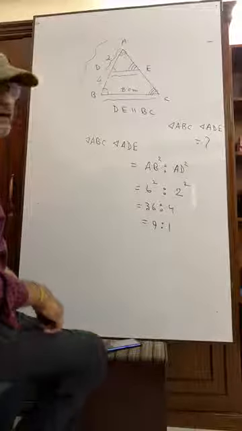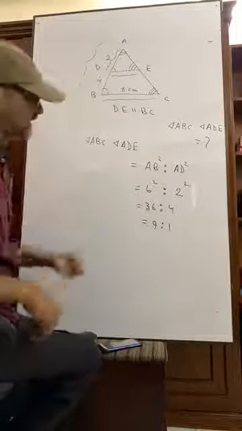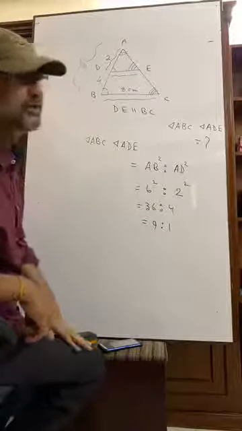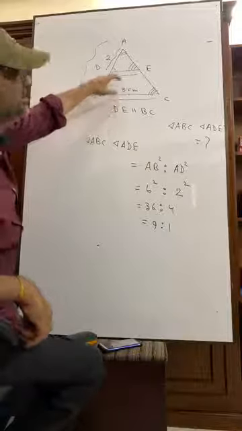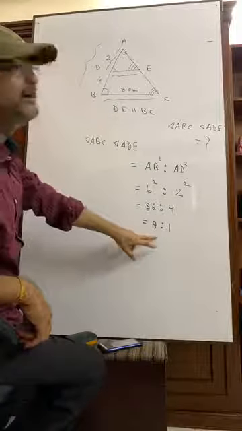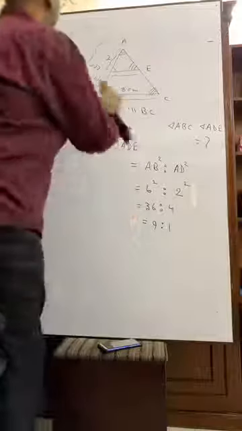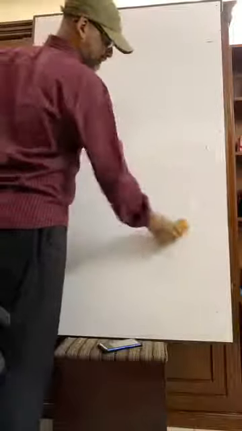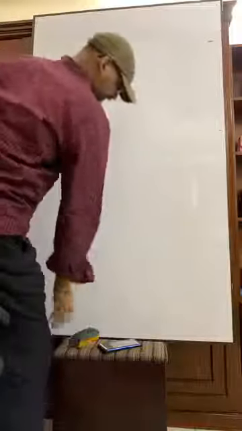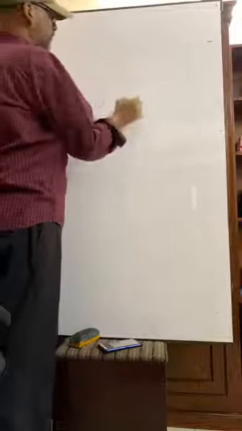Interesting fact is that if we consider this and this side, we will have the same answer, 9 is to 1. You understand? If we consider here BC square is to DA square, we will also have the same answer, 9:1. But it's a common question that I am giving you now, it's a really common question for all of you.